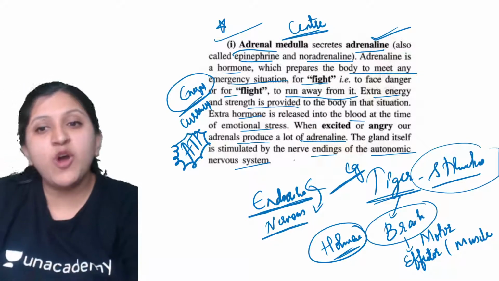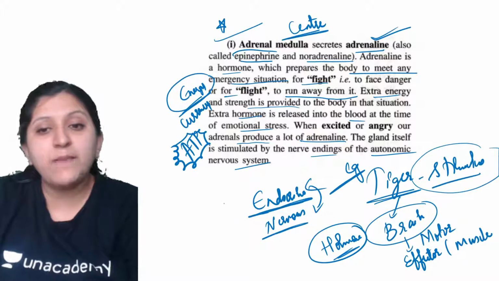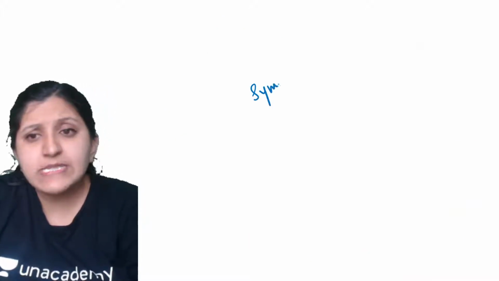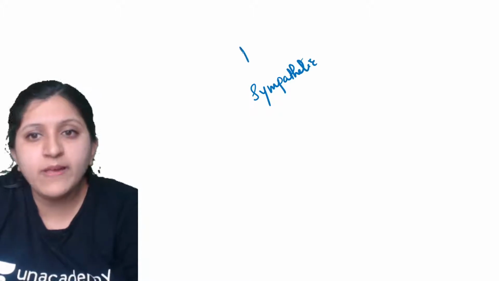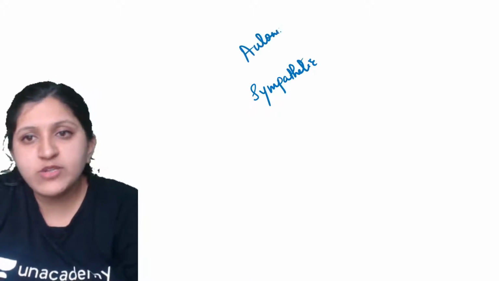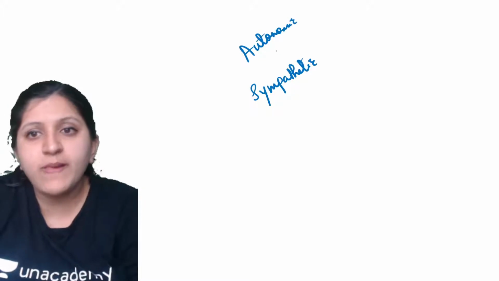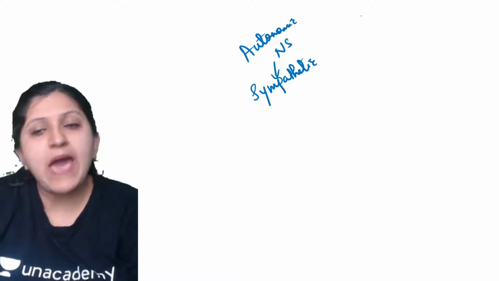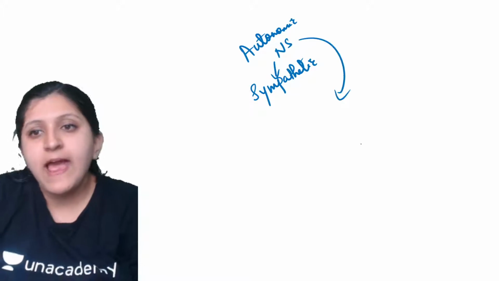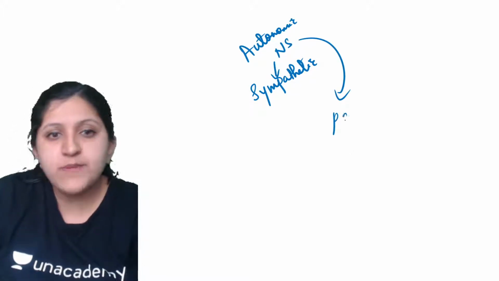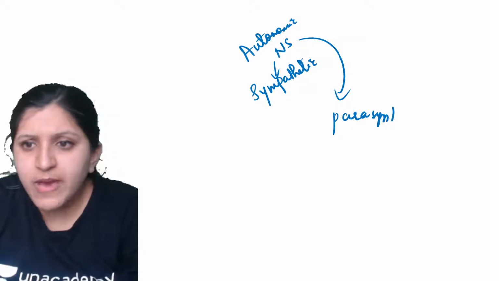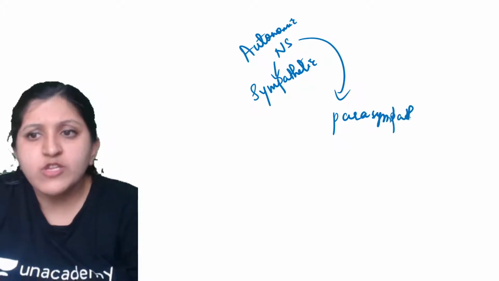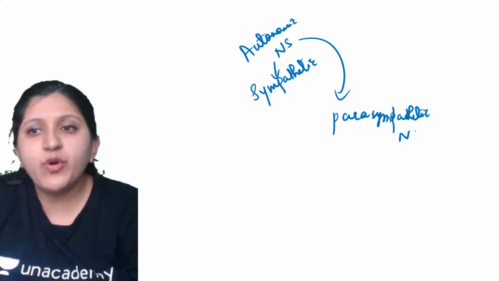Under the autonomic nervous system, we have the sympathetic nervous system and the parasympathetic nervous system. These two are what we will find.